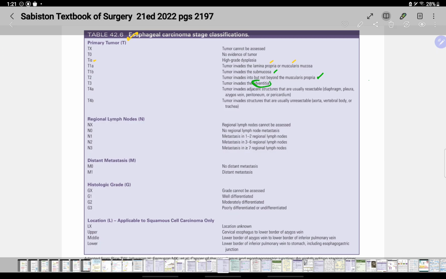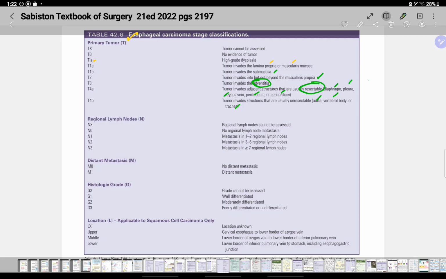T3 invades adventitia, it has no serosal layer. T4a invades adjacent structures that are usually resectable. It could be diaphragm, pleura, azygos vein, peritoneum, or pericardium. T4b invades structures that are usually unresectable, like aorta, vertebral body, and trachea.